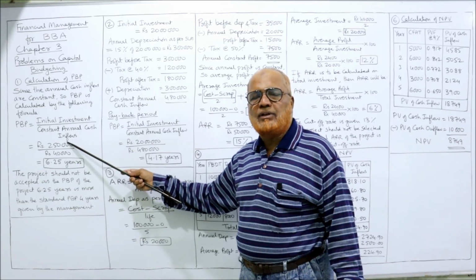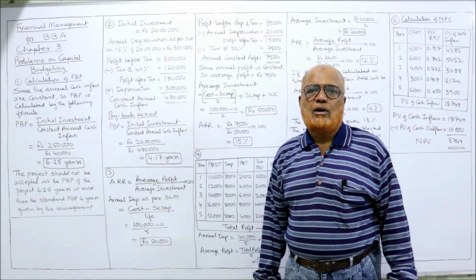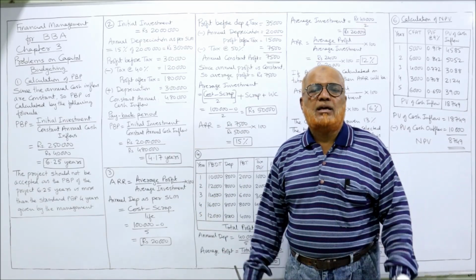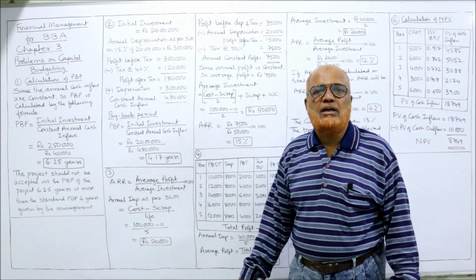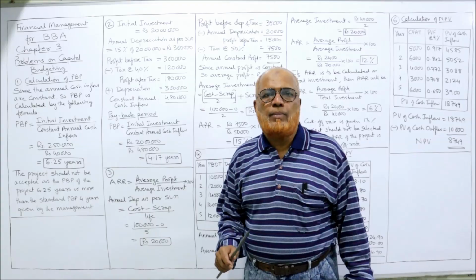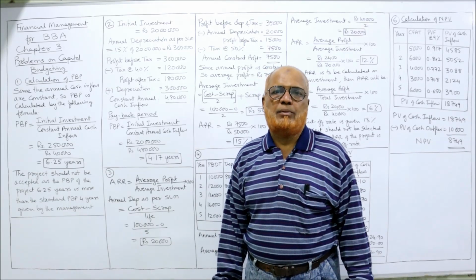So 2,50,000 divided by 40,000, you get 6.25 years. What is this 6.25 years? Whatever investment we are making, that will be returned back in 6.25 years. The time period required to get back our initial investment, that is called PBP.